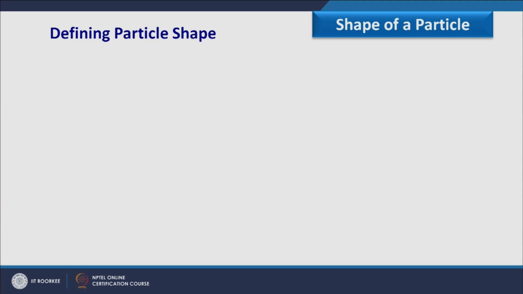Defining particle shape. Now here basically we want to define the particle shape. How can it be defined? How can it be computed? That is very important.